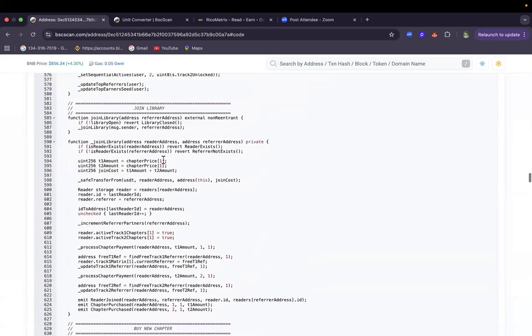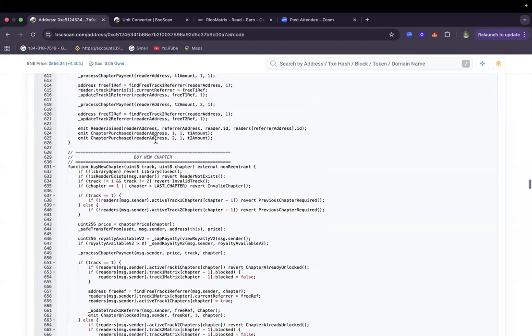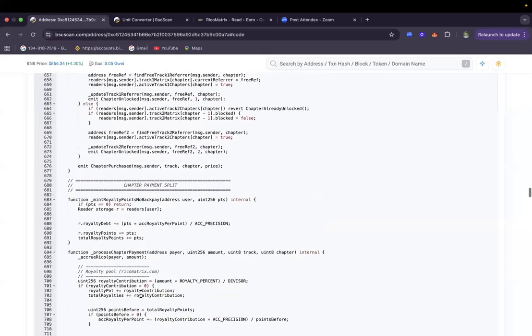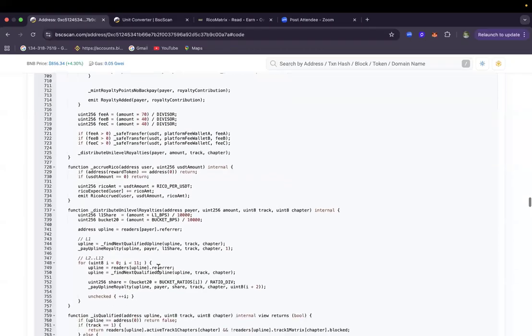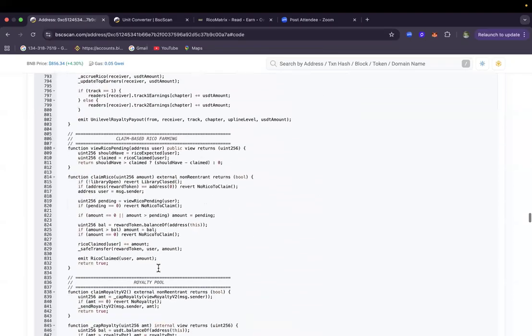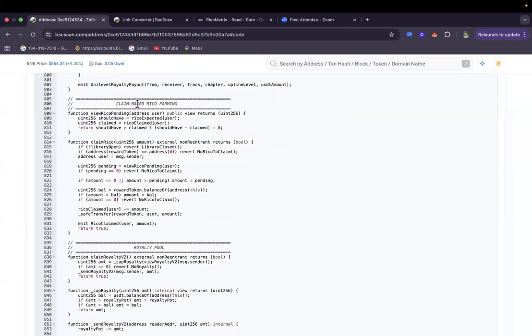You can see the functionality for join. This is the logic to join. Then this is the logic to buy a new chapter. Then this is the logic for the payment, how the payments are split. Then this is which logic again? The Rico claim logic.